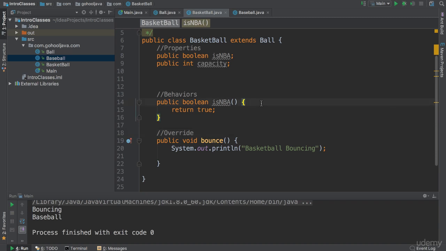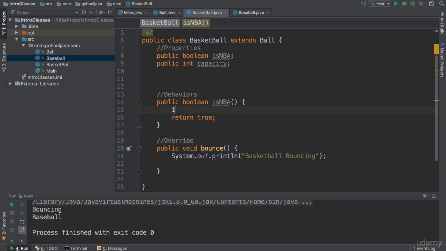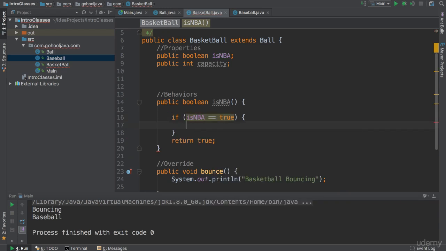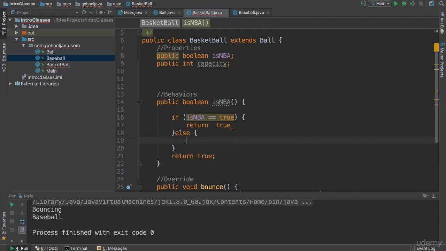And to make it a little bit more fun, we can say if NBA is equal to true, return true, else return false, something like that.